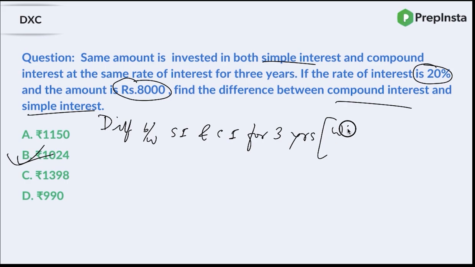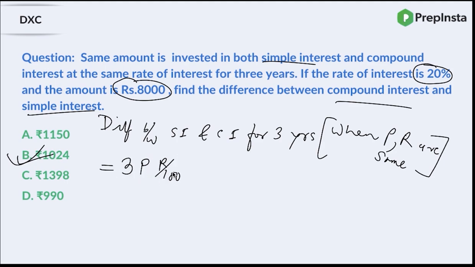This is one condition, when the principal amount and the rate are the same, and of course the time is the same, right? The time is 3 years. In that case, you can simply find the difference using the standard formula, and the formula is 3p (r by 100) whole square plus p into (r by 100) the whole cube.